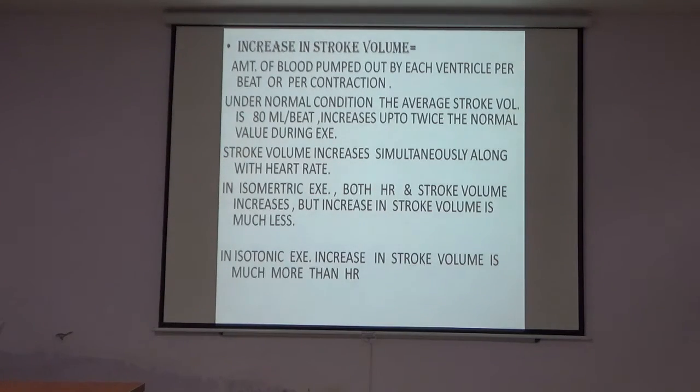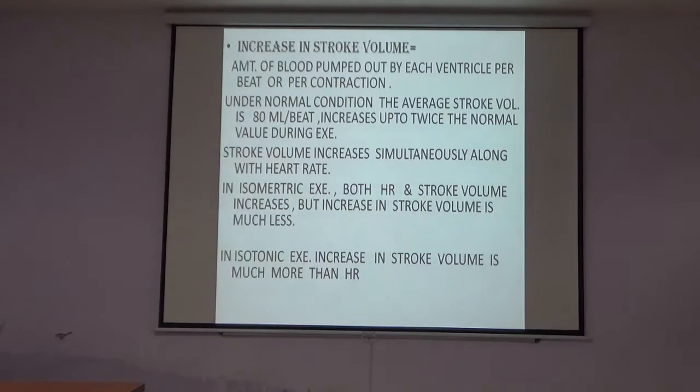What is stroke volume? The stroke volume is the amount of the blood pumped out by each ventricle per beat or per contraction. Under normal conditions, the average stroke volume is 80 ml per beat. It increases up to twice the normal value during the exercise.